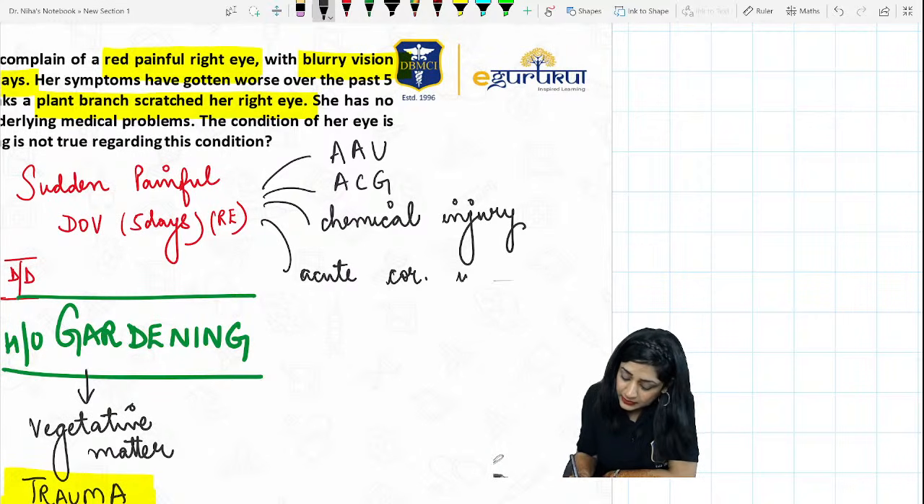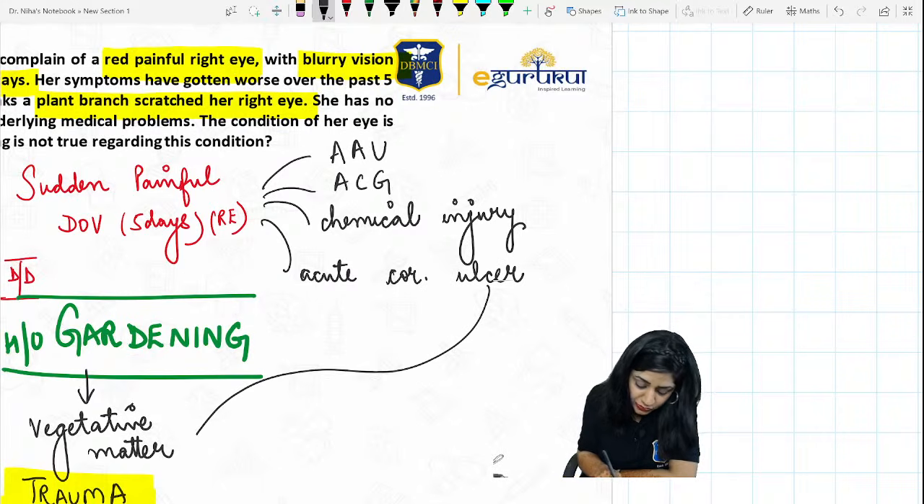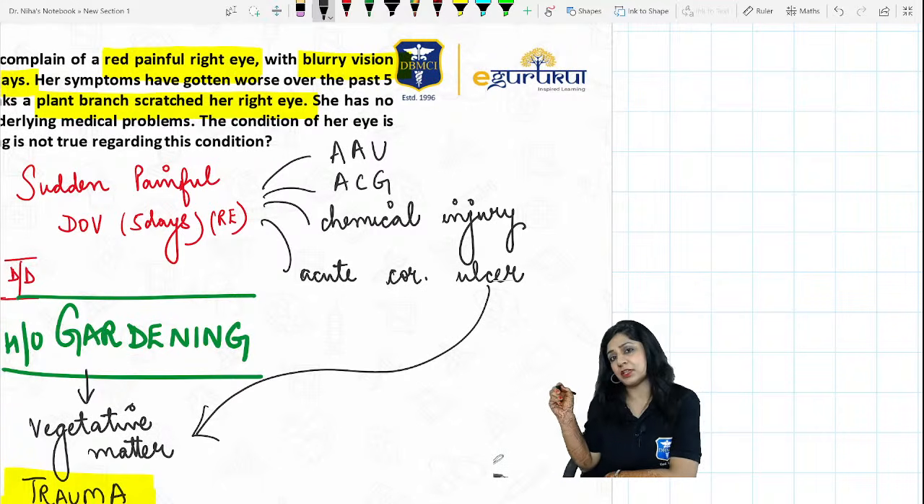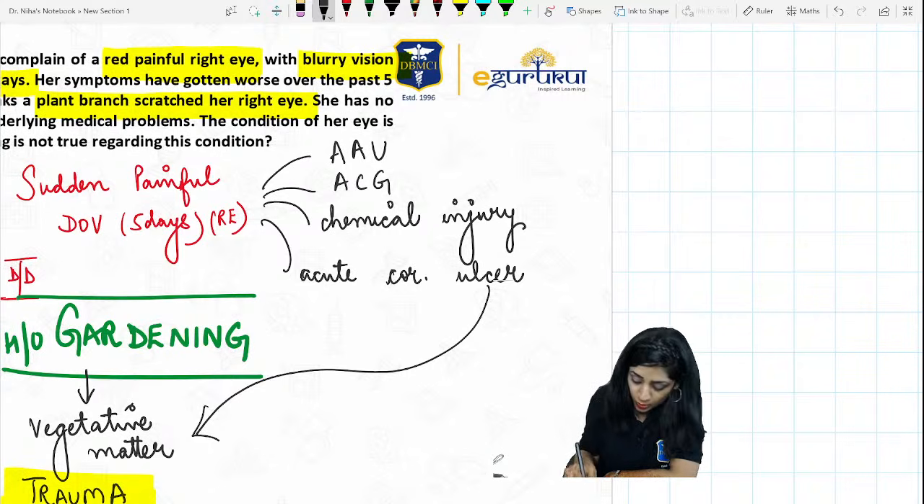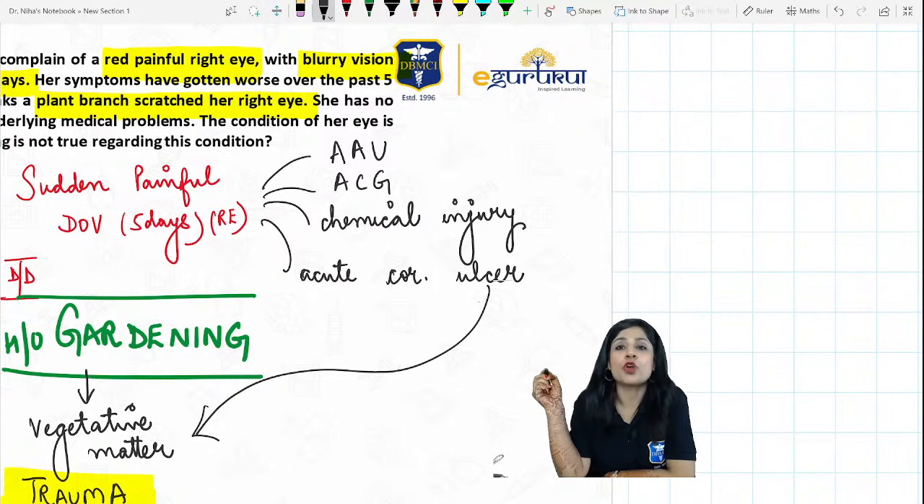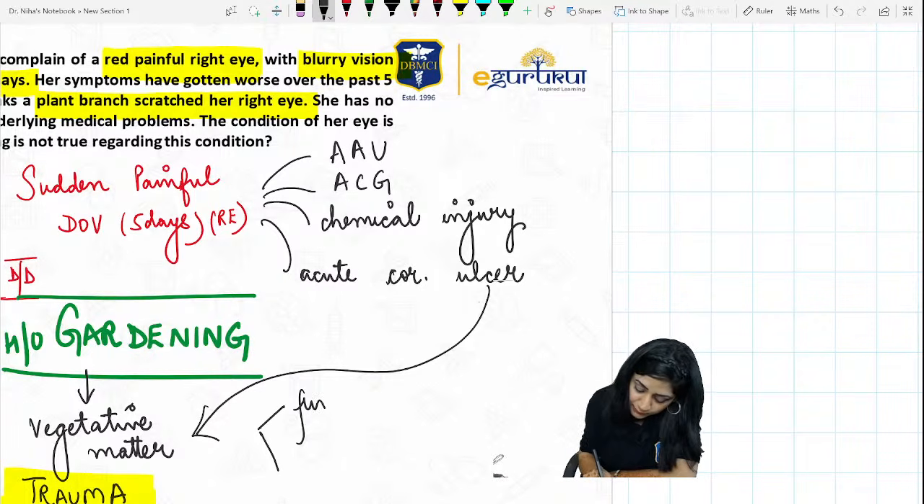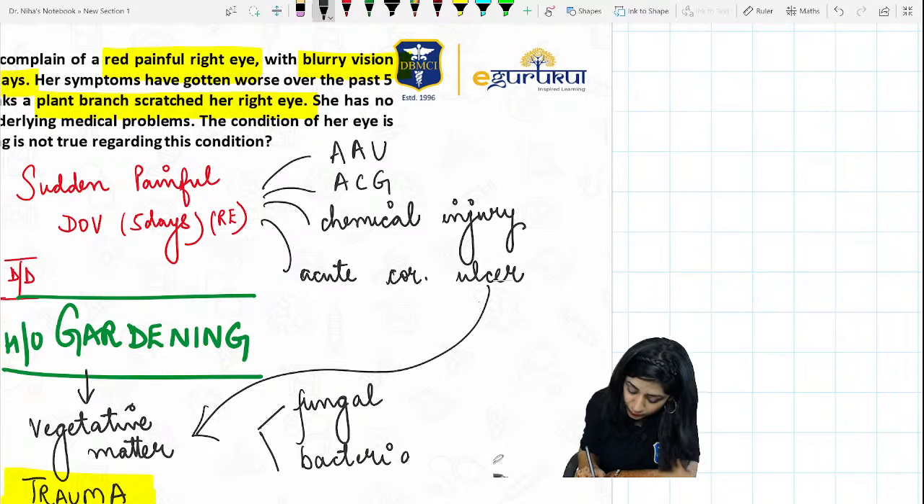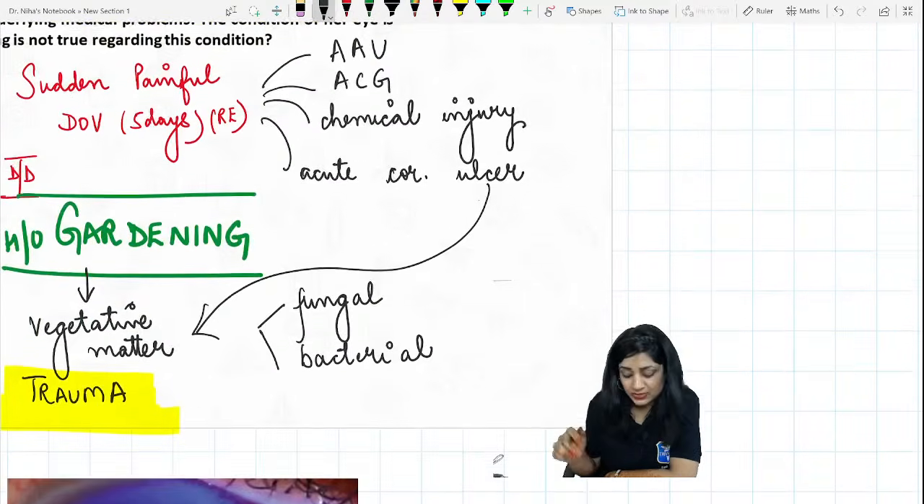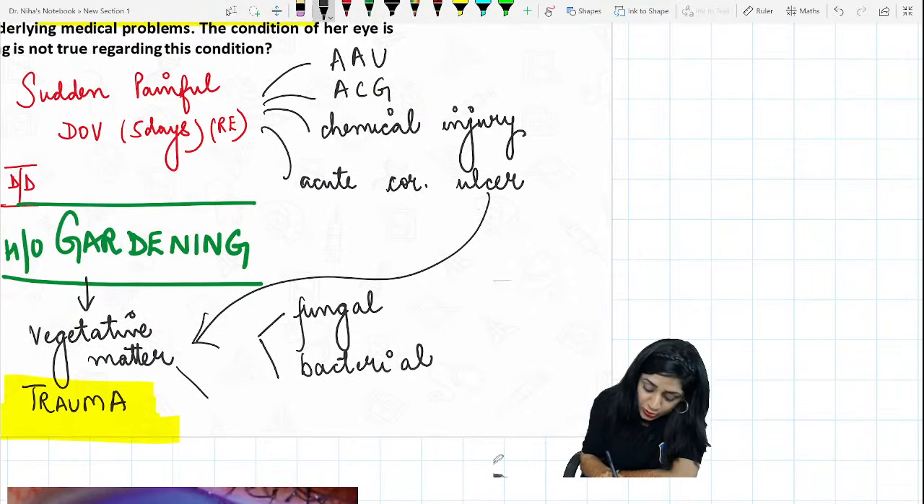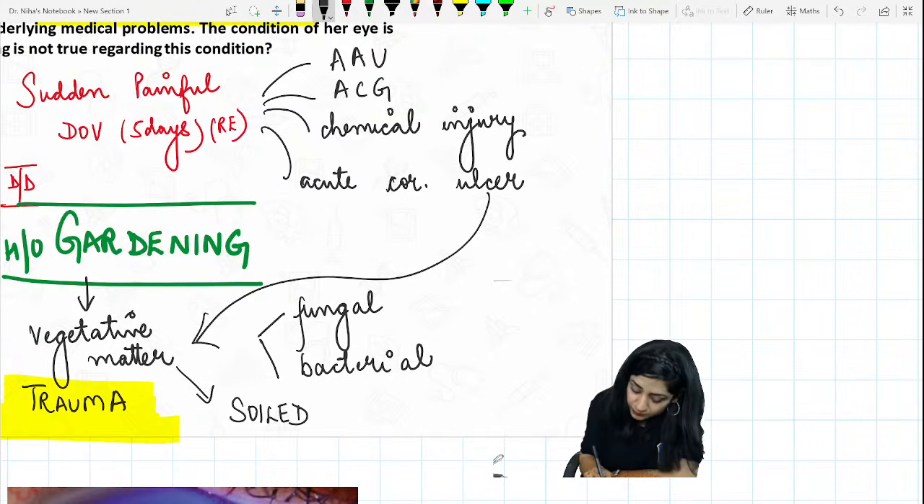Now, because I am getting a history of trauma from the vegetative matter, which keratitis are you thinking? I can think about fungal keratitis. I can also think about bacterial, because it is sudden and painful. Then due to the trauma from the vegetative matter, sometimes it can be soiled. If it is soiled, then what are you thinking? You are thinking about acanthamoeba.